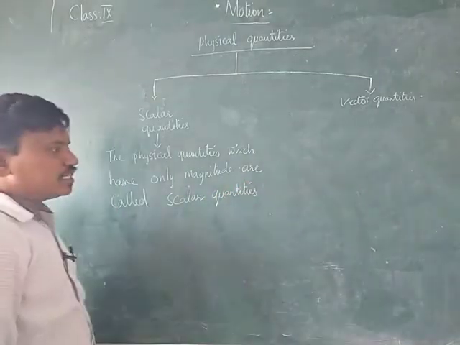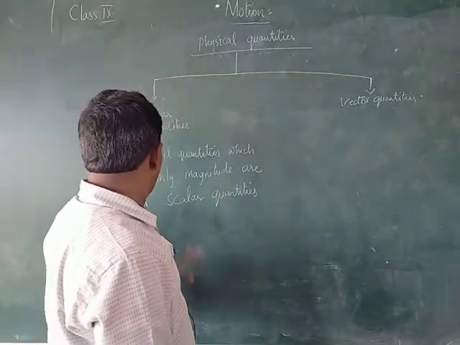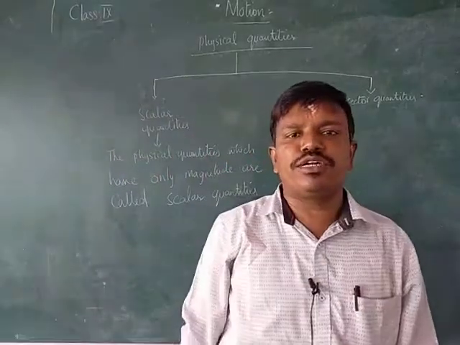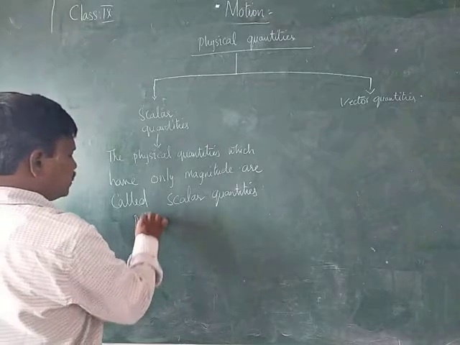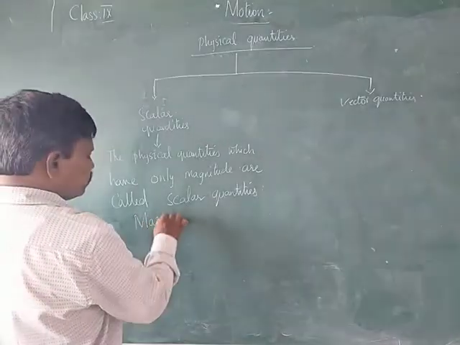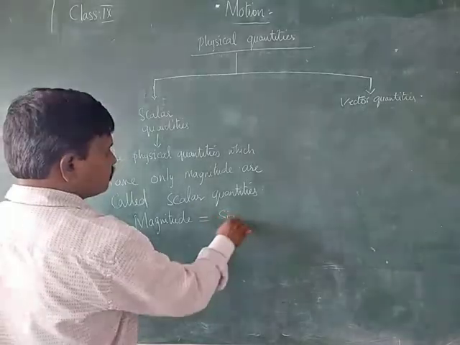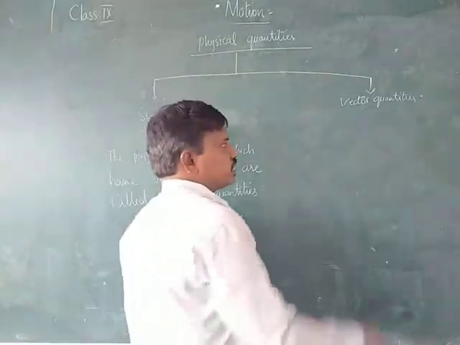Then what do you mean by magnitude? Magnitude means size.